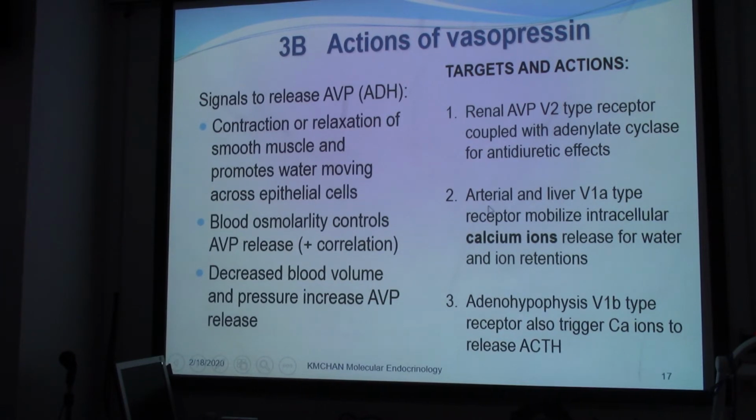And it's also acting on the arterial and also the liver V1A receptor, mobilizing calcium signaling, and that would bring about the control of the release for water and ion retention. And then in the brain, the adenohypophysis will have a receptor, and this would trigger calcium ions to release ACTH. Okay, so that's why we put ACTH in this lecture here. Let's take a look at what's going on in the kidney.